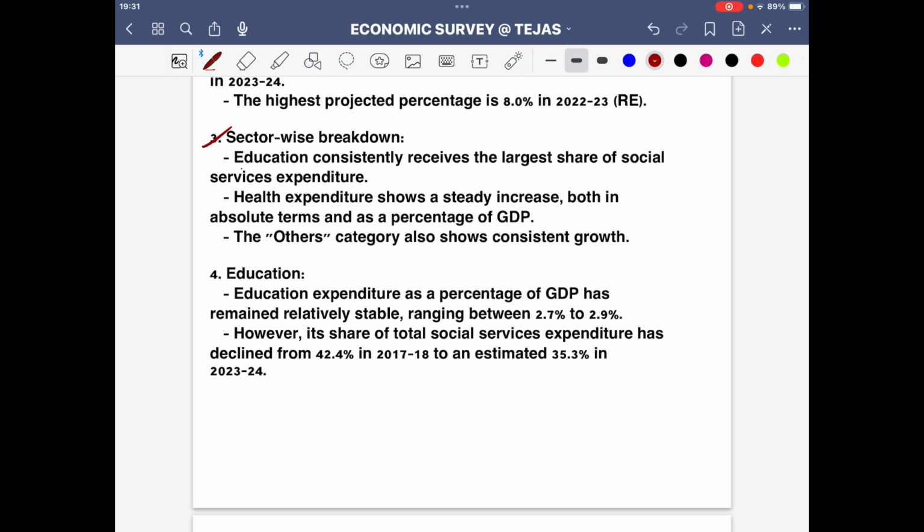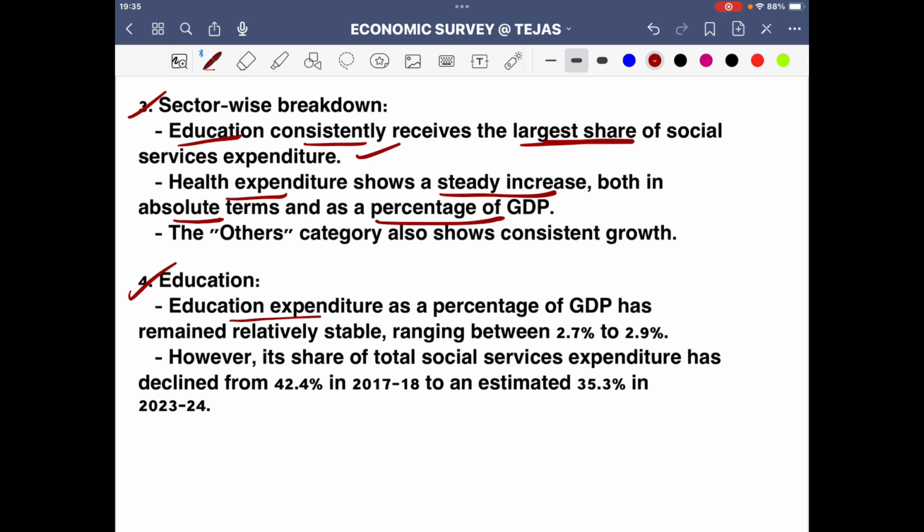Sector-wise breakdown, if we see, education consistently receives the largest share of social service expenditure. A very important pointer: health expenditure shows a steady increase both in absolute terms as well as in percentage of GDP. So again, a very important pointer. Education expenditure as a percentage of GDP has remained relatively stable, ranging between 2.7% to 2.9%. However, its share of total social services expenditure has declined from 42% in 2017 to an estimated 35% in 2023-24.